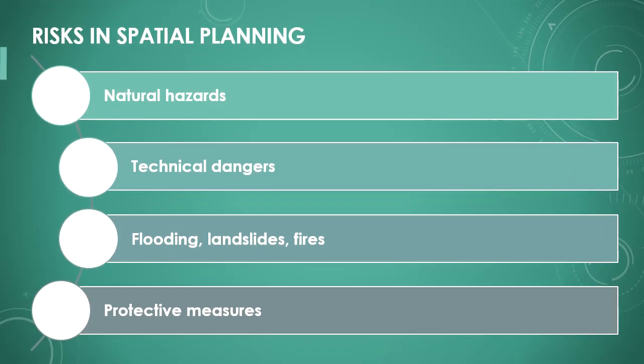Various risks must be considered in spatial planning, such as natural hazards or technical dangers. There are areas particularly prone to flooding, landslides, or fires. These risks must be addressed in the planning, and appropriate protective measures must be implemented. Without proper spatial planning, these hazards could cause uncontrolled damage.